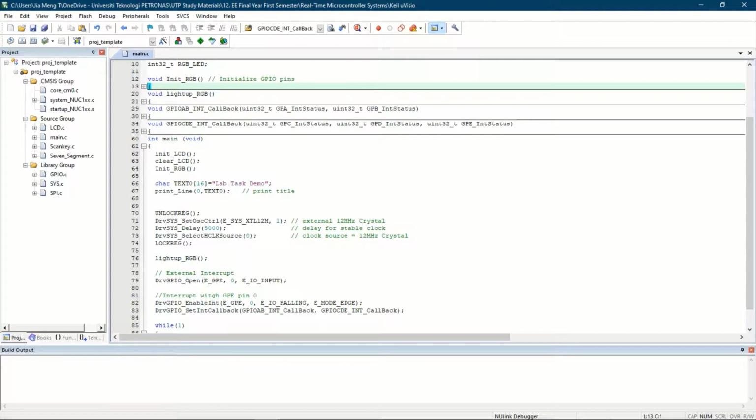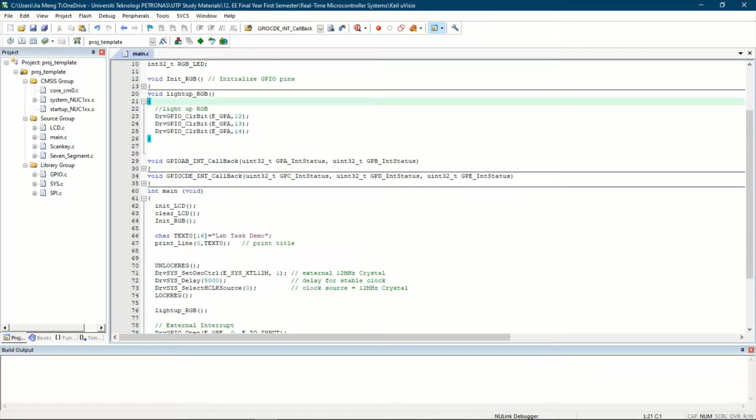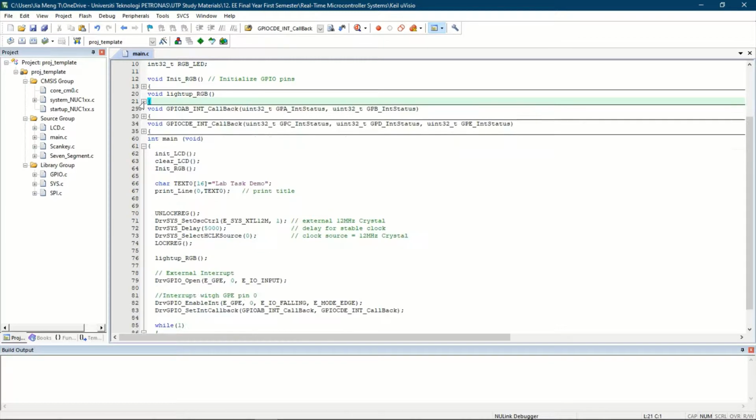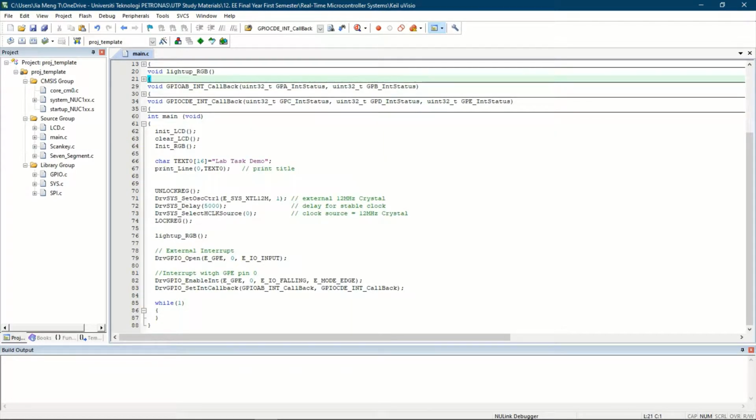Then we're going to set the external 12 MHz crystal. Then we have a delay for a stable clock. Then we light out the RGB. In this function, the 3 RGB pins are set to clear bit, which means to light out the RGB. Then we configure the external interrupt.